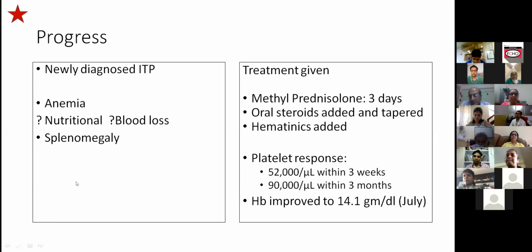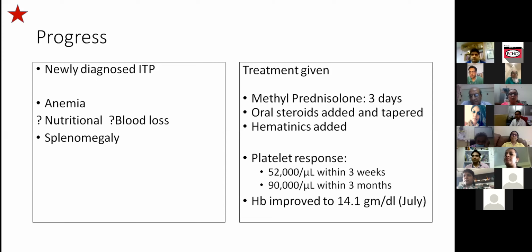Now, the indication for treating in this child, therefore, was your platelet count, which was below 10,000, right? But he had no mucosal bleeds at the time you saw him. She had history of recurrent epistaxis. But at that time, she was not having a mucosal bleed, right? So that was not an indication, but otherwise mucosal bleeds would be an indication.